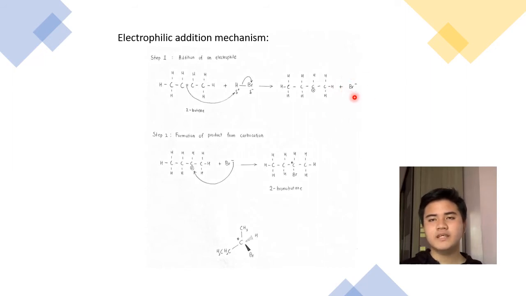So moving on to the second step, which is the formation of product from the carbocation ion. So what will happen here is the nucleophile, or the bromide ion, Br-, will attack the positively charged carbon, or the carbocation ion, and it will attach itself to the carbon, and it will produce a product which is 2-bromobutane, and 2-bromobutane is the optically active product.